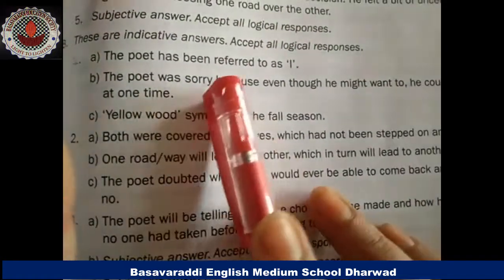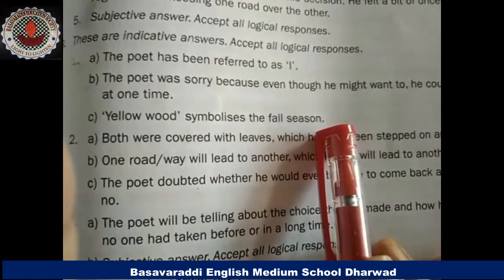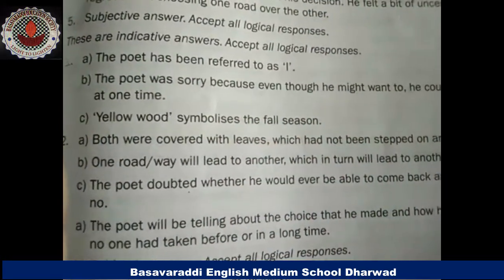Then what does yellow wood symbolize? Yellow wood symbolizes the fall season.